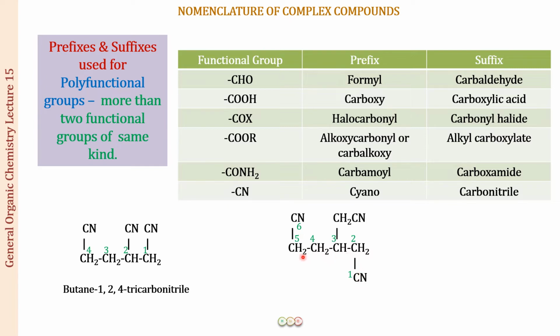This is going to be a 6-carbon compound, so this means this is a hexane. After that you are going to use nitrile as the suffix. So it is going to be 1 and 6 position for the nitrile, so this becomes dinitrile. Now what is left behind is the substituent.